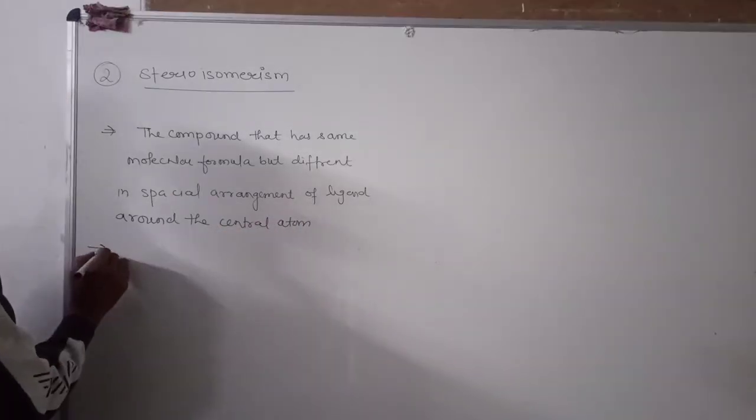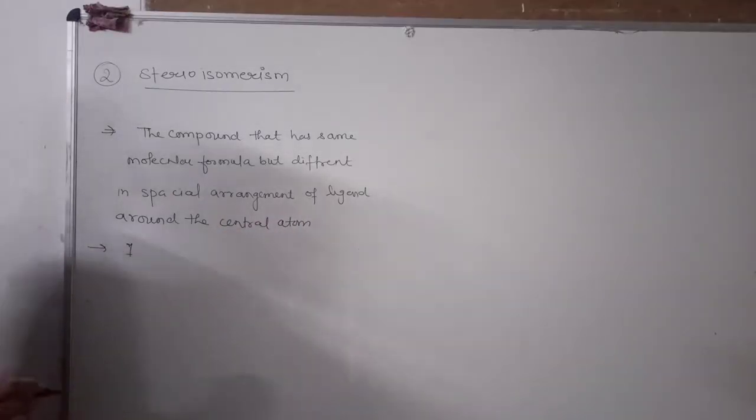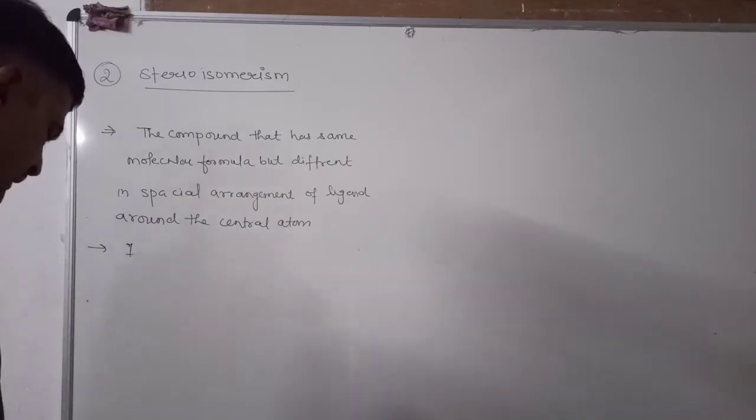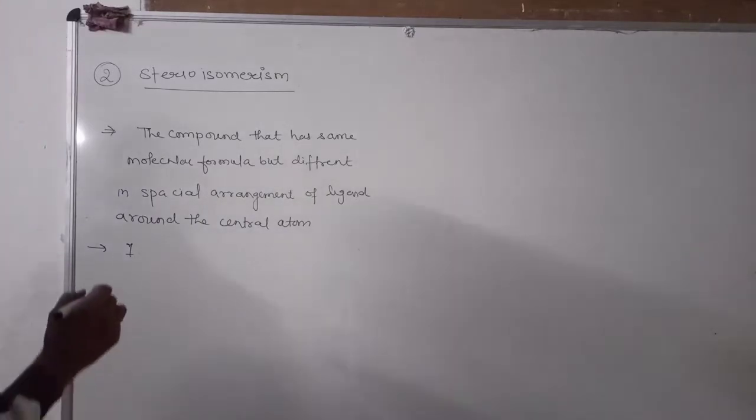It is of two types. First is the geometrical isomerism and second is the optical isomerism.